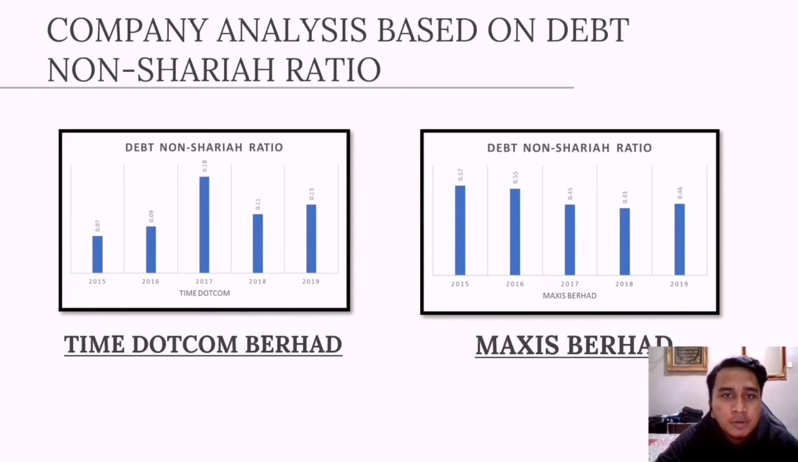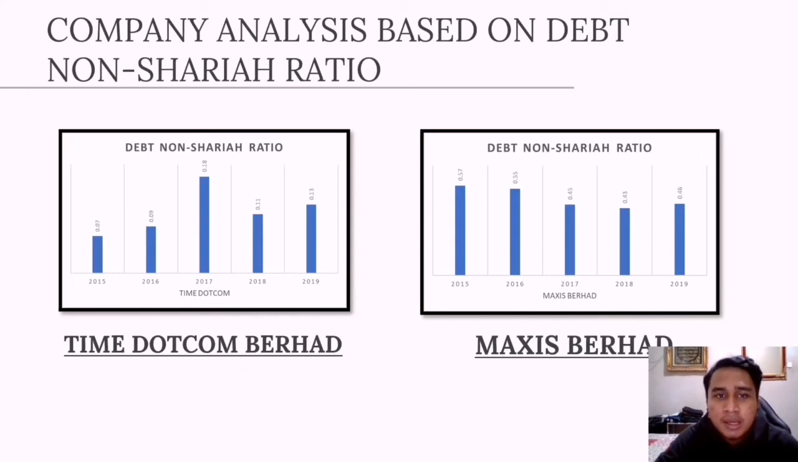For the graph of Time.com, in 2017 the debt non-Shariah ratio was the highest, which is 18%, while the lowest is in 2015, which is only 7% of the debt non-Shariah ratio. Hence, it is clear that Time.com Berhad is Shariah compliant, as the benchmark debt non-Shariah ratio is below 33%.